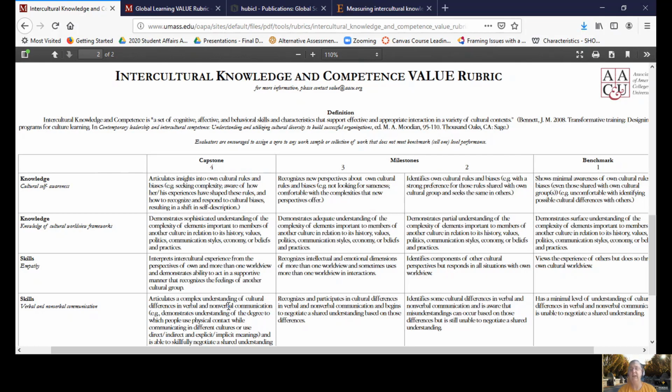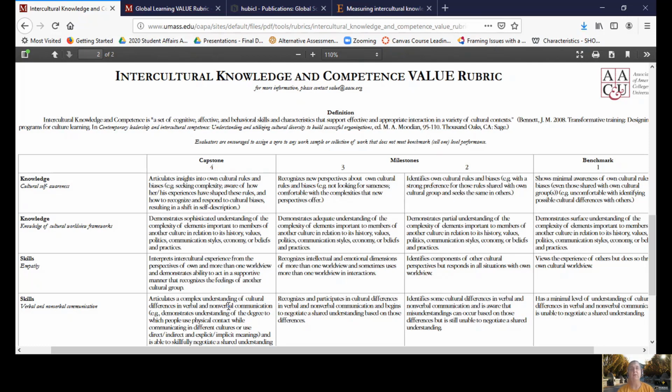way. So you can look at an essay or a performance or a poster or a reflection or a final paper if you want to, and you can say, okay, this student exhibited level 3 of cultural self-awareness because she says she got a new perspective on a cultural value that she had. You can grade your whole set of essays that way.